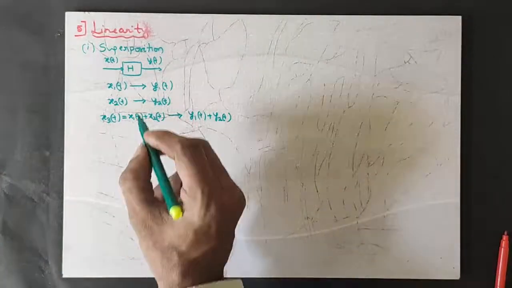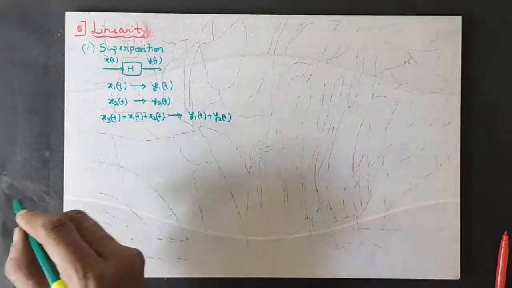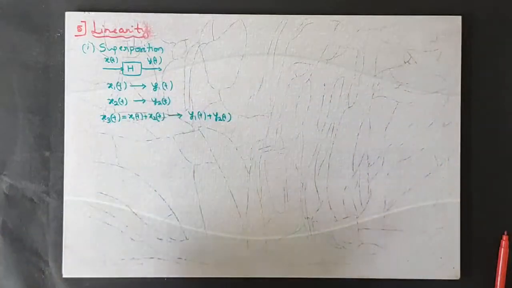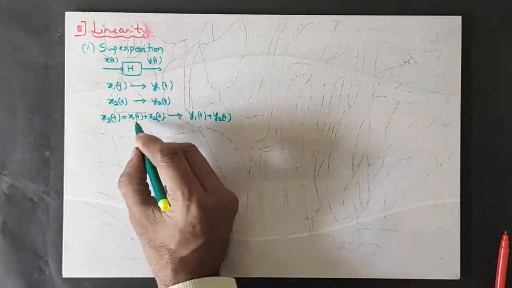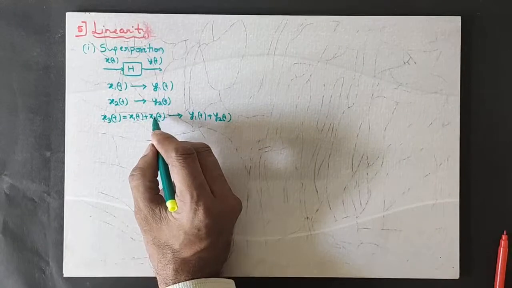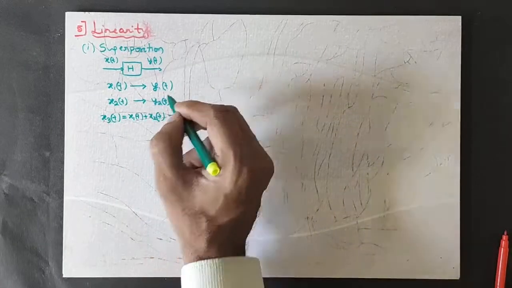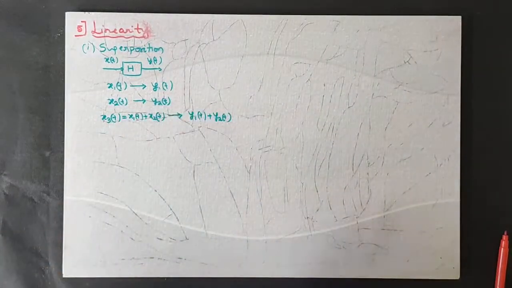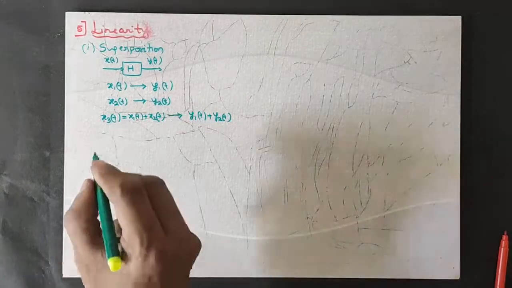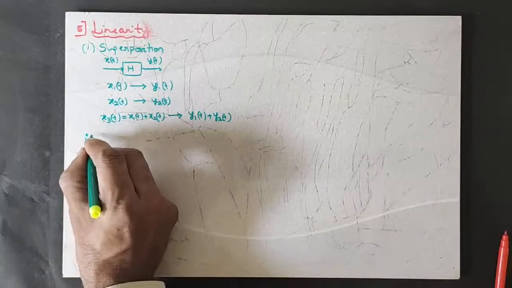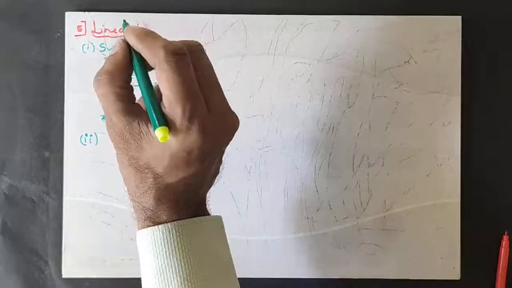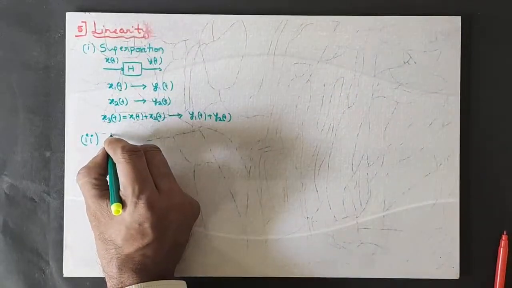I give x1, I obtain y1, I give x2, I obtain y2. Suppose I give x1 plus x2, it should produce the summation of these two outputs. Then it is superposition. The second property which a system should follow is homogeneity.